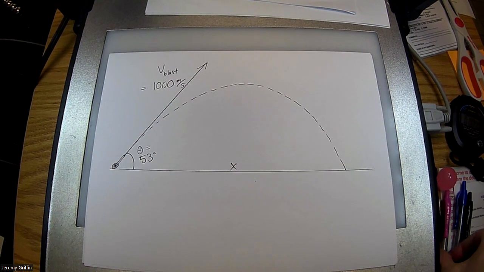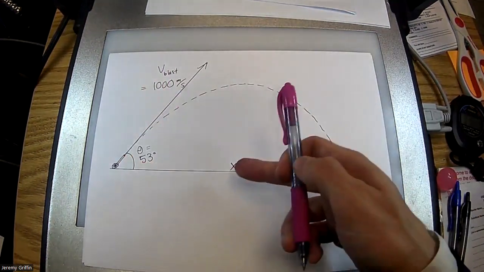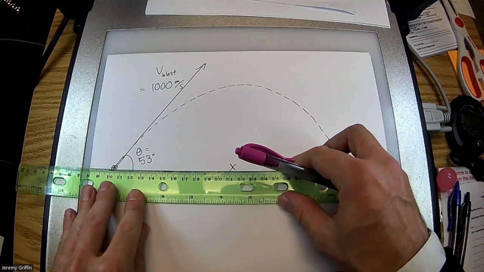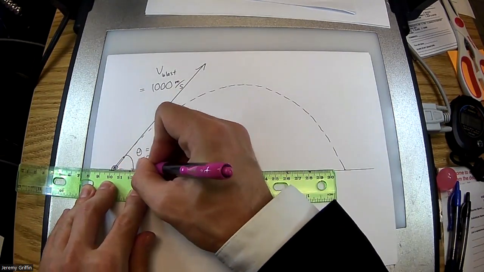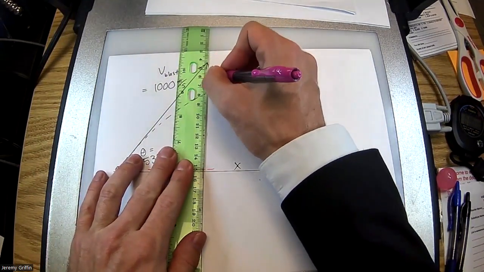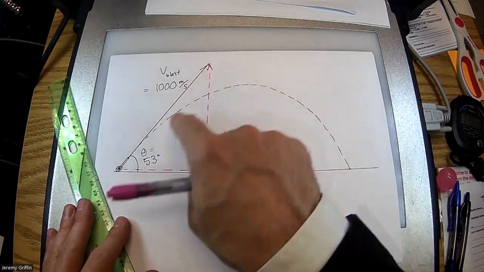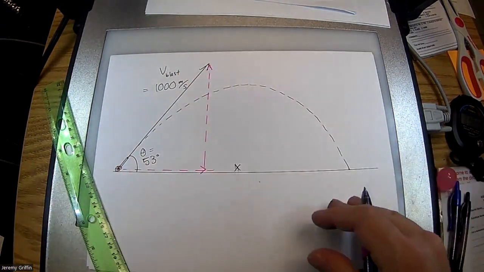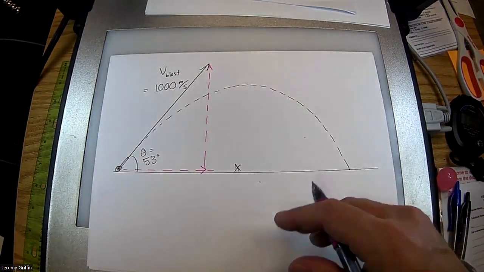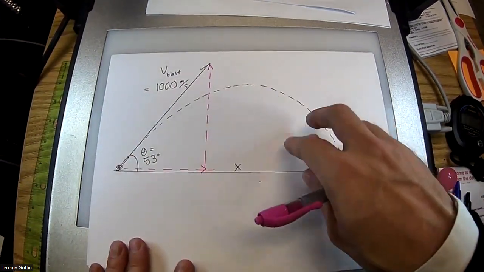But I can't make sense of any of this until I do what to this first? Break it into components. Right, so I need to analyze this in terms of how fast exactly is it traveling across the field, and how fast was it initially traveling straight upward? Notice I dashed those components. If you make your components solid on an FRQ, the AP score will give you no points. So if you draw them at all, make sure that you dash them.